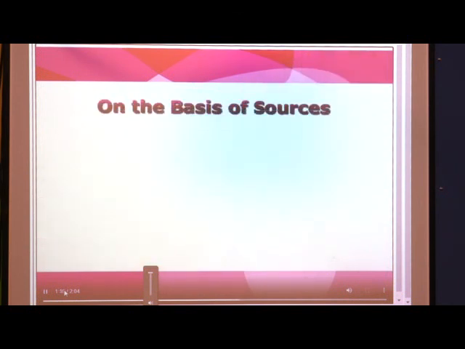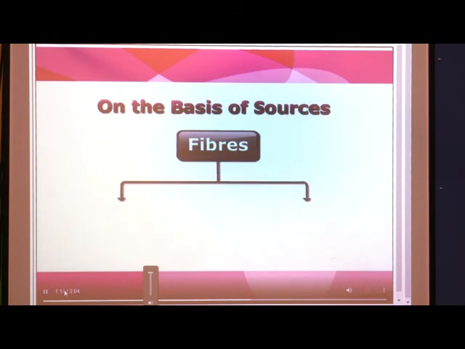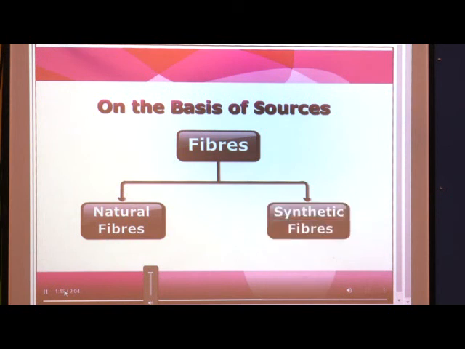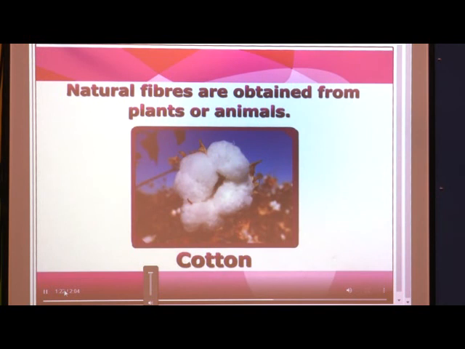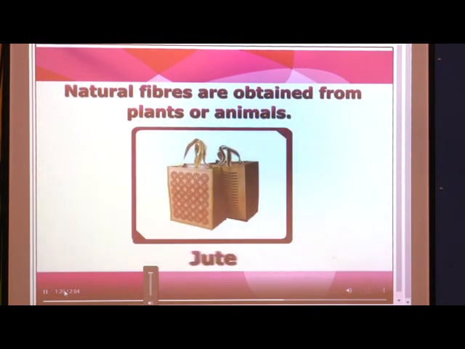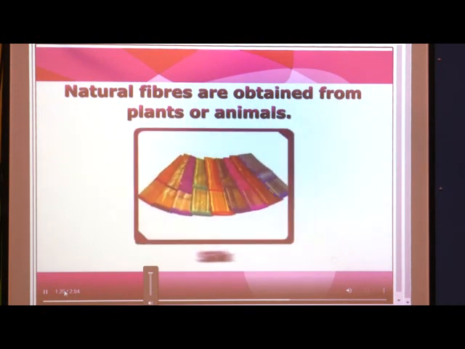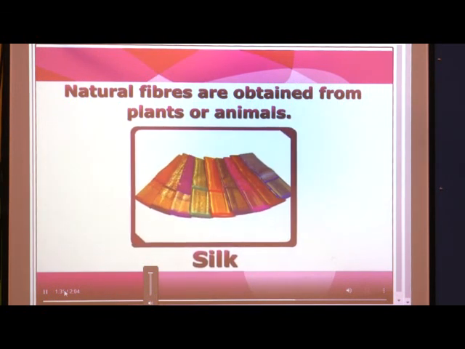On the basis of the sources, fibers can be classified into natural fibers and synthetic fibers. Natural fibers are obtained from plants or animals. Cotton, jute, and silk are natural fibers.